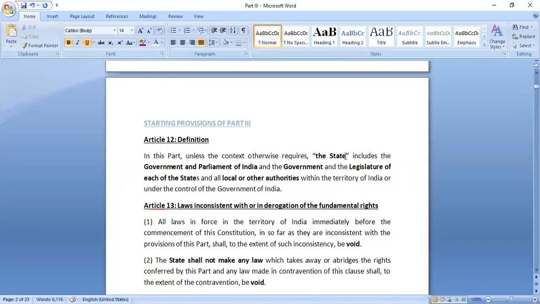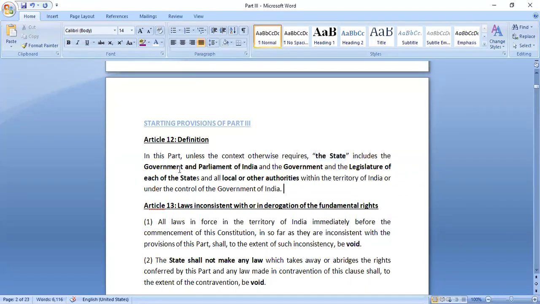So Article 12 provides for the definition of the term state, and it tells us against whom we can enjoy those rights, who all would be the authorities that are bound to provide those rights to us. So it is the state who is supposed to provide or make all the facilities for enjoyment of these rights by the common people. So you should remember that Article 12 defines the term state against whom we can enjoy these rights. This is clear, right? Article 12.